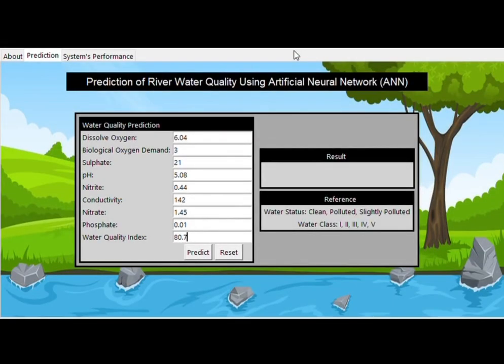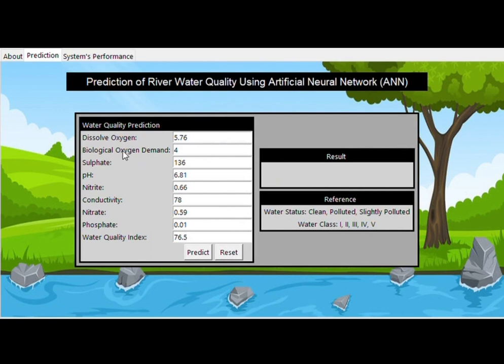Now, let's have a look at the system demonstration. I have entered the values of all the inputs, and when I press the predict button, it will produce the result of water status slightly polluted and water class 3. So the user can also refer to the output reference below the result section. Next, let's try another set of input values.